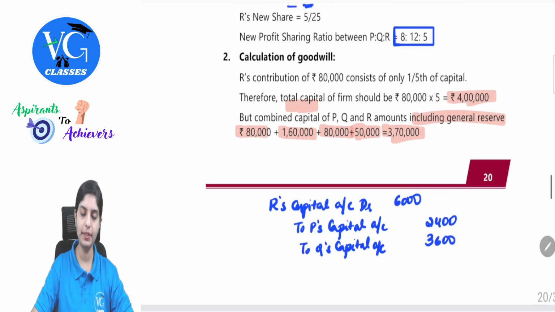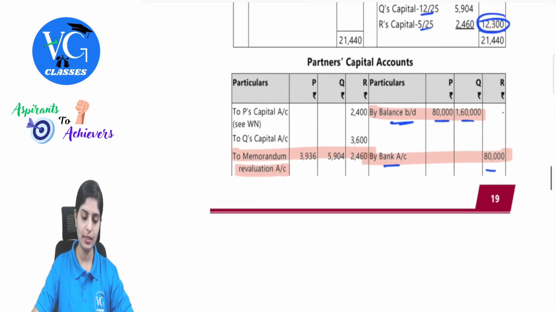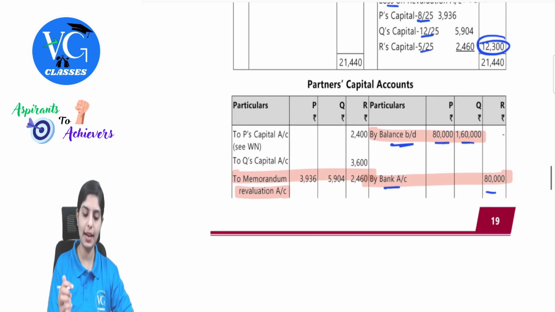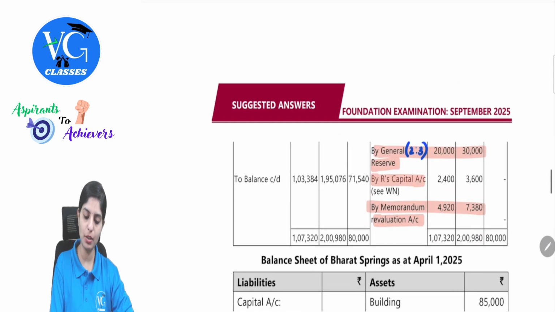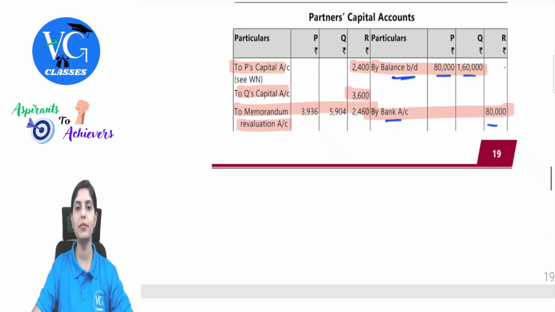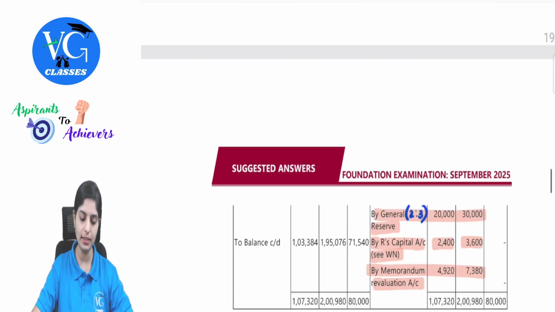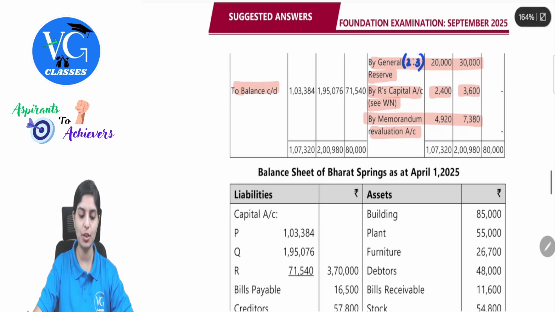Now this will be reflected in your ledger. R's capital, to P and Q, 2,400 and 3,600 in R's column, and then by R's capital in P and Q's column, 2,400, 3,600. This was the entry. Now we have reflected all of the amount. So we will find out the closing capital balance.